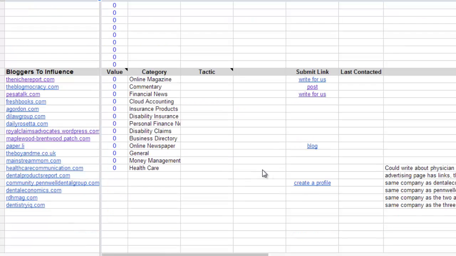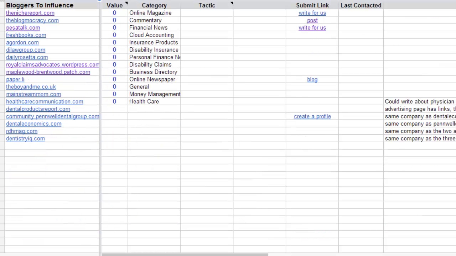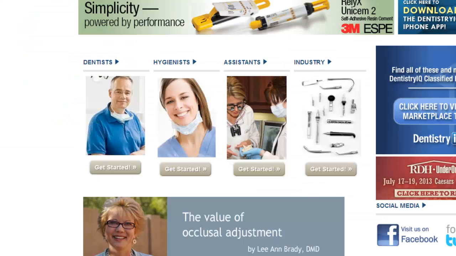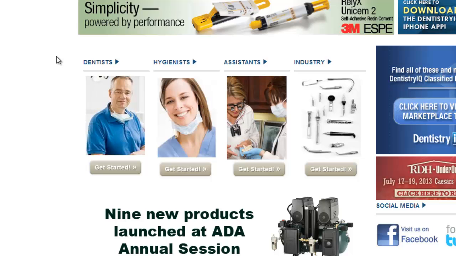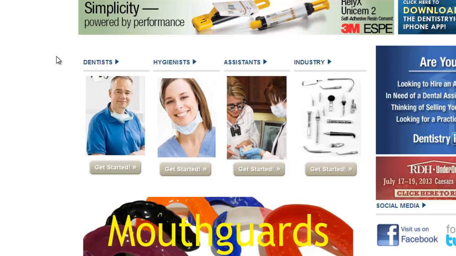And just another tip, remember to put all of your articles, once you find them, into an online PR document as well. You want to stay organized. So when you find these websites, you want to put those into that document. You can download that from our website and from our other tutorials on our template on your online PR document.